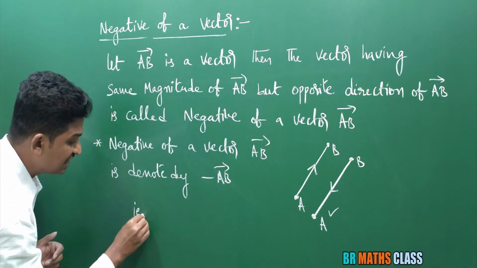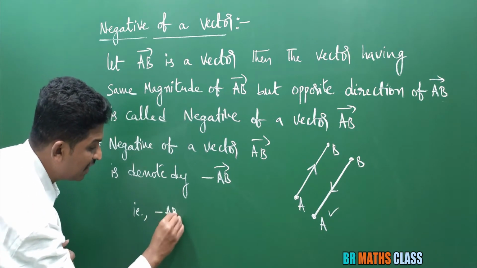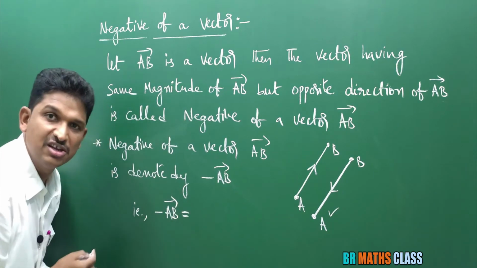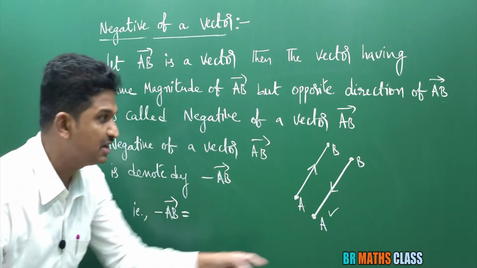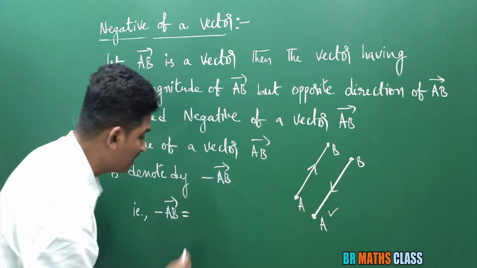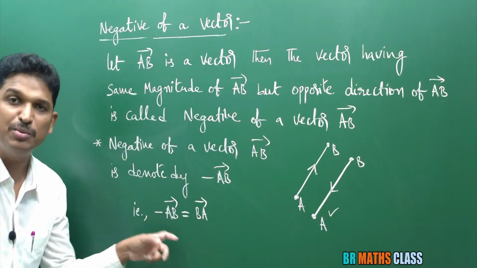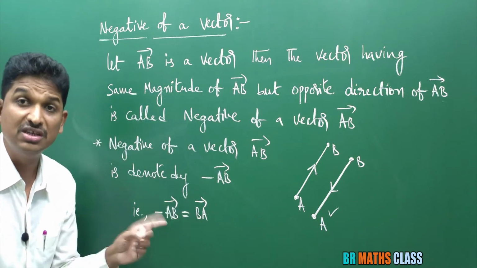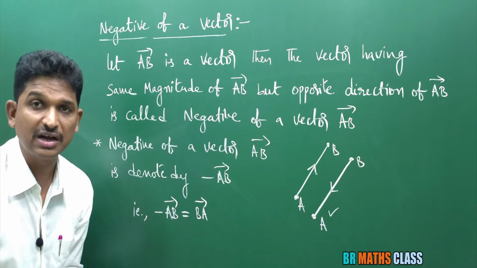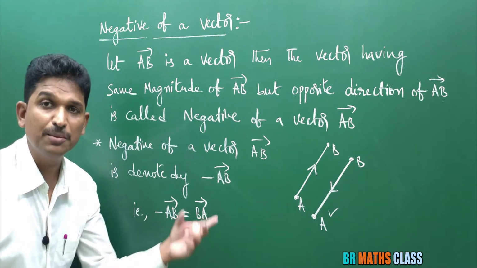Here, try to understand this please. Minus AB bar, the negative of a vector AB bar, is BA bar. So minus of AB bar is BA bar. This is the main point we use very frequently. Negative of vector AB bar is BA bar.